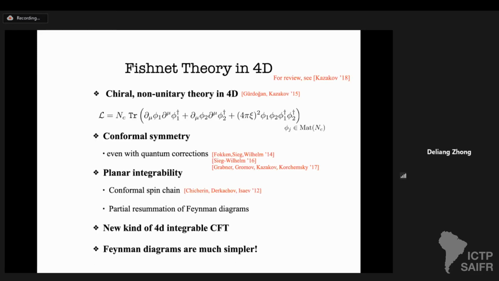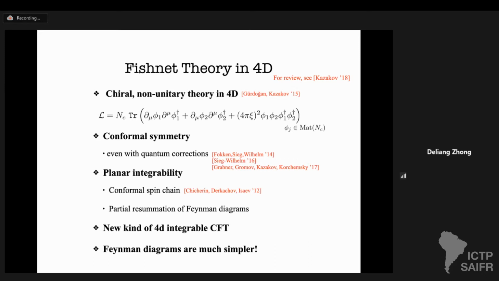To begin with, let me give you a brief review of Fishnet theory in 4 dimensions. Originally, it was obtained as a special limit of N equals 4 super Yang-Mills. For the simplest case, the resulting Lagrangian, the so-called biscalar Lagrangian, consists of 2 complex matrix scalar fields phi1 and phi2. They're Nc times Nc scalars, and they interact through some phi^4 type interaction.